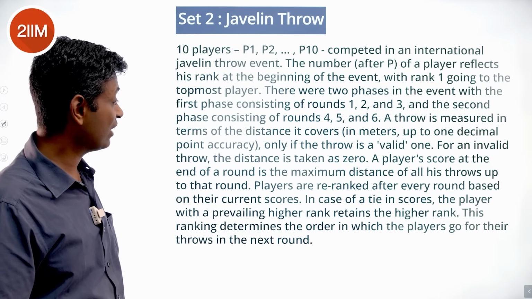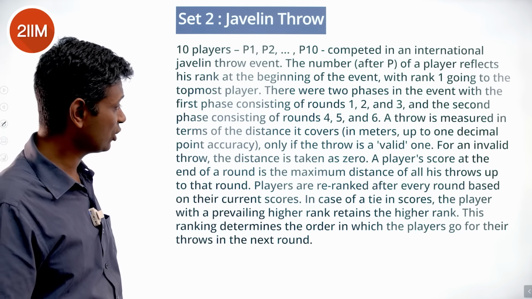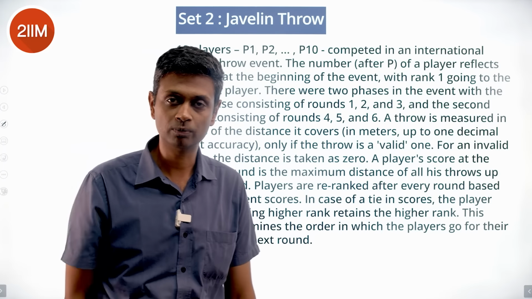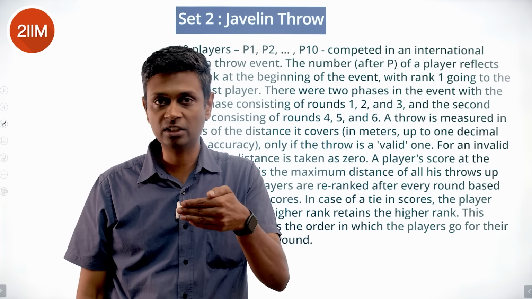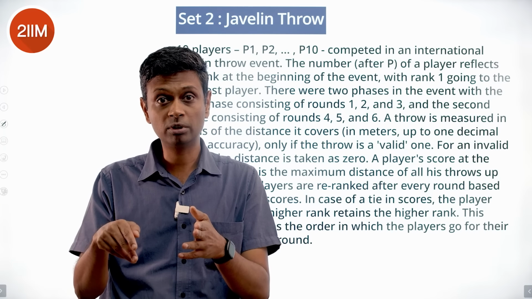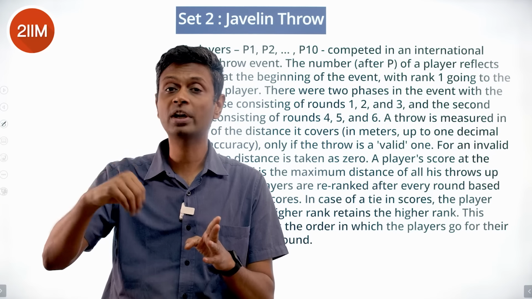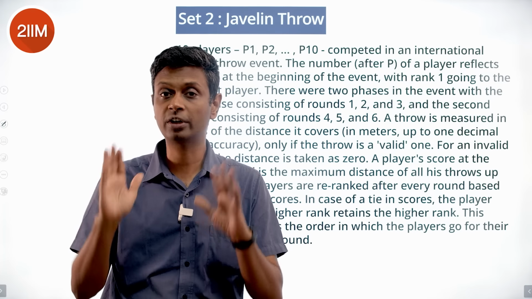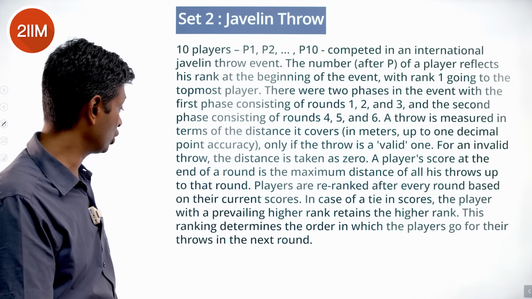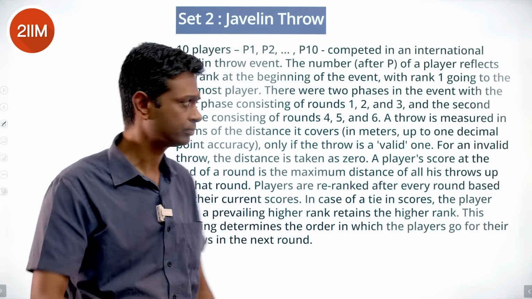Players are re-ranked after every round based on their current scores. In case of a tie in scores, the player with a prevailing higher rank retains the higher rank. So, if I am at 90 and someone else is at 87, both of us throw 92. Both will be 92, but the one who got from 90 to 92 will rank higher than the one who went from 87 to 92. This ranking determines the order in which the players go for their throws in the next round.